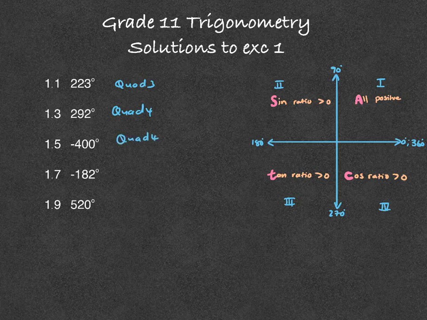Then we've got minus 182, where is that? So minus 90, minus 180, then minus 182, so that will be in the second quadrant, so quadrant 2.